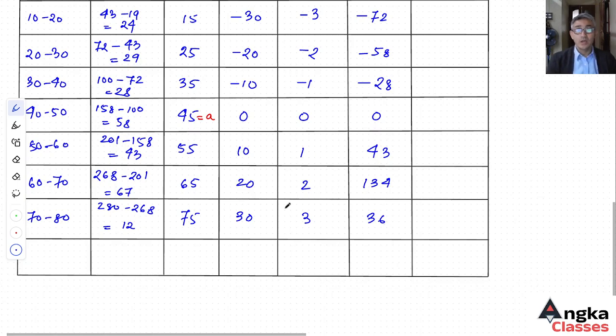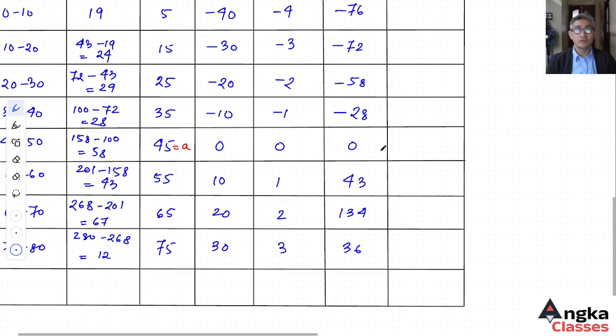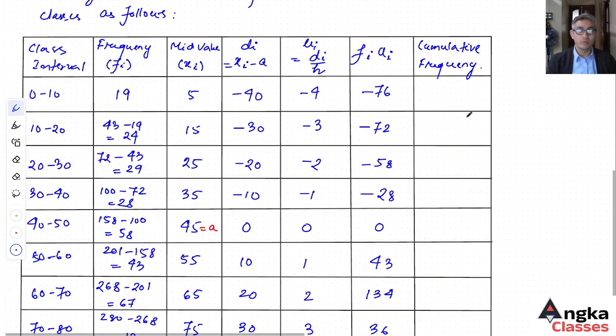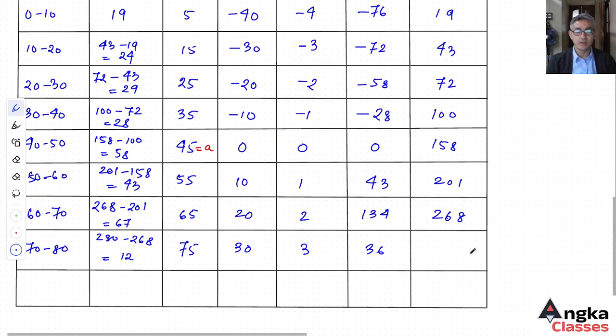Now the cumulative frequencies are 19, 43, 70, 200, 158, 201, 268 and 280.